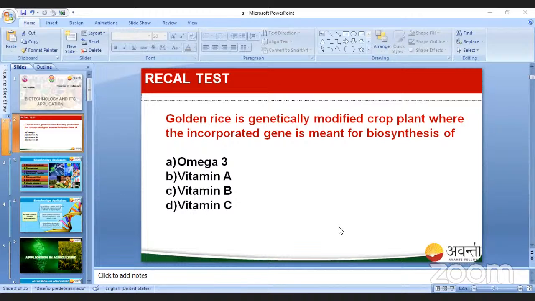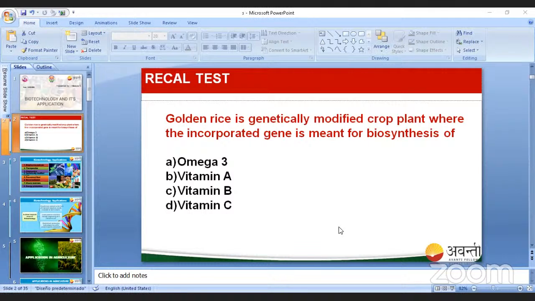So the first method we can talk about is the agrochemical based method, and the second one is the organic farming method. Right? I have got an answer. Very good.